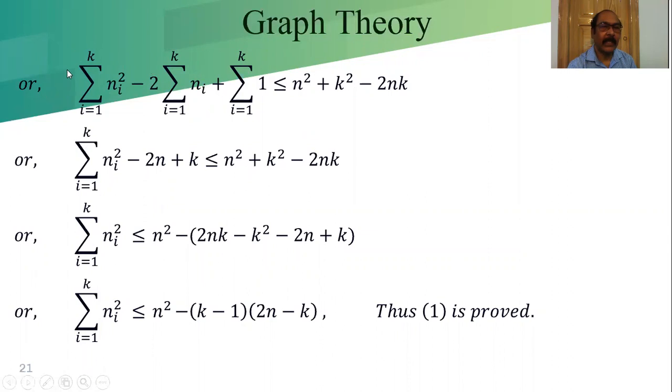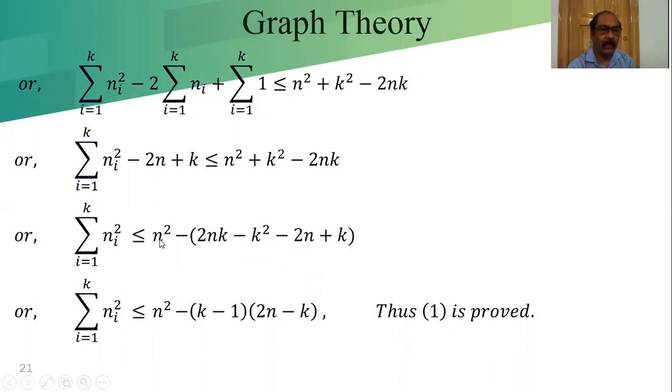Or we can write, by expanding the left hand side, summation i equals 1 to k of ni square minus 2 summation i equals 1 to k of ni plus summation i equals 1 to k of 1, less than or equal to n square plus k square minus twice nk. Here 1 square means 1. From this we will get twice n, from this we will get k, and this is our square. So summation ni square minus twice n plus k, from that we can write, summation i equals 1 to k of ni square is less than or equal to n square minus 2nk minus k square minus 2n plus k.